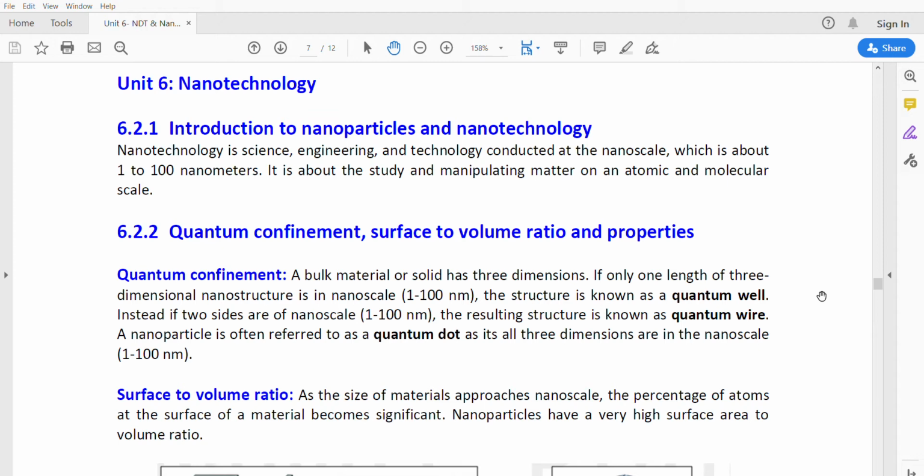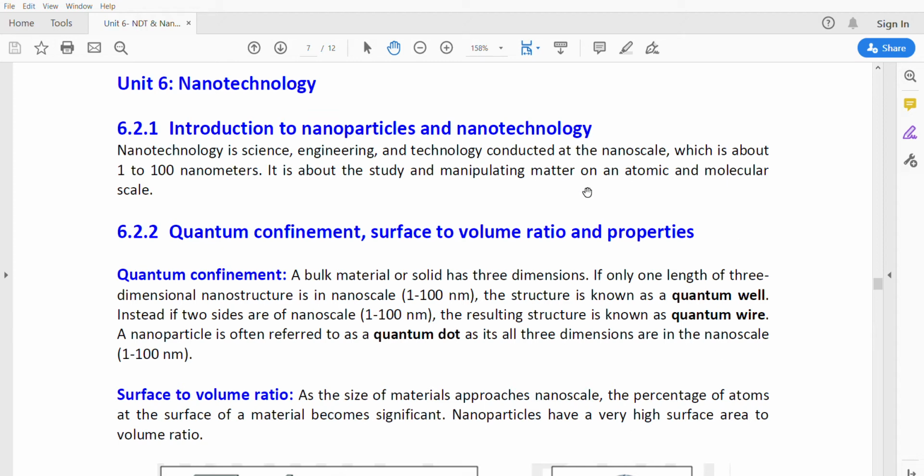Mainly, the properties of nanoparticles are important: how nanoparticles have different electrical properties, mechanical properties, and optical properties. We have to study all these things in this part. Before that, we need to understand what is nanotechnology, what is nanoscale,